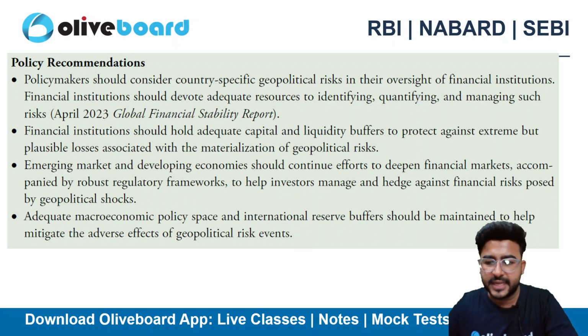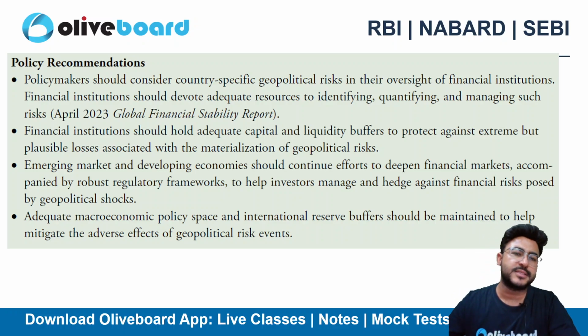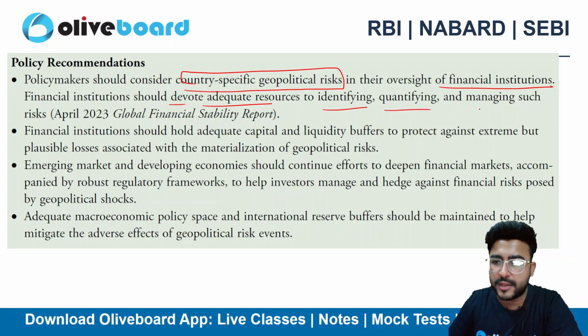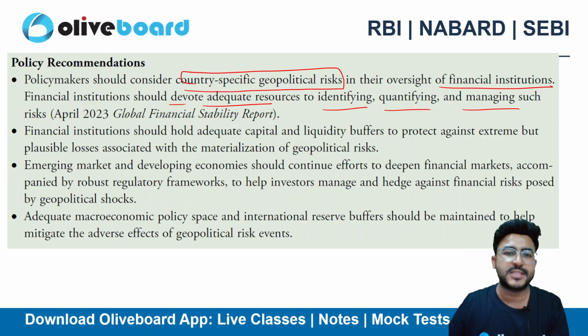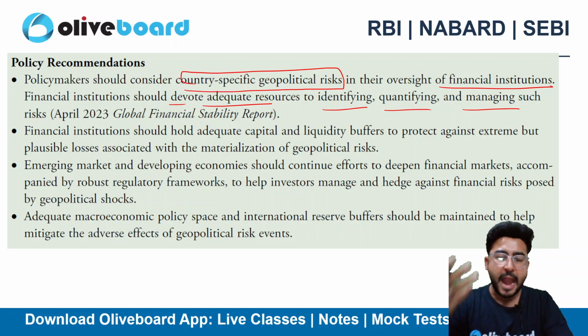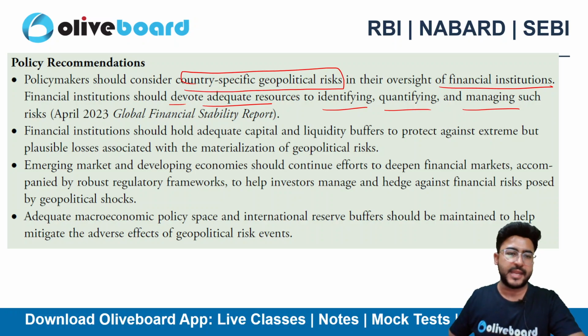And here are the policy recommendations stated in the report. So the policy recommendations are: policymakers should consider country-specific geopolitical risk in oversight of financial institutions. Financial institutions should devote adequate resources to identify, quantify and manage such kind of risk, right? So it's a responsibility of financial institutions as well to develop such resources that they can adequately identify, quantify and manage these kinds of risk, right?